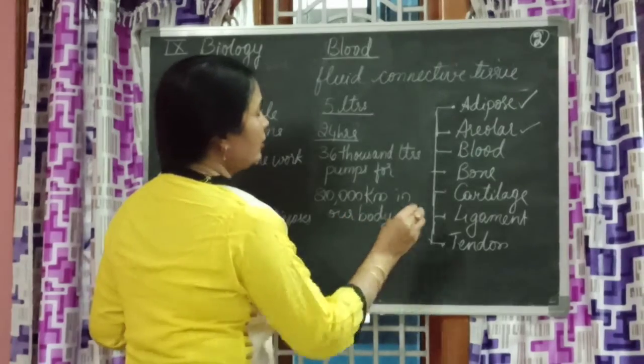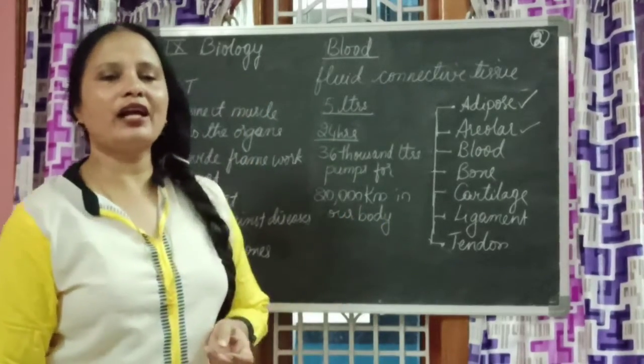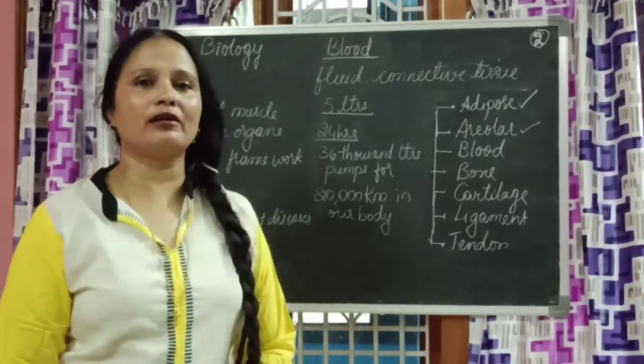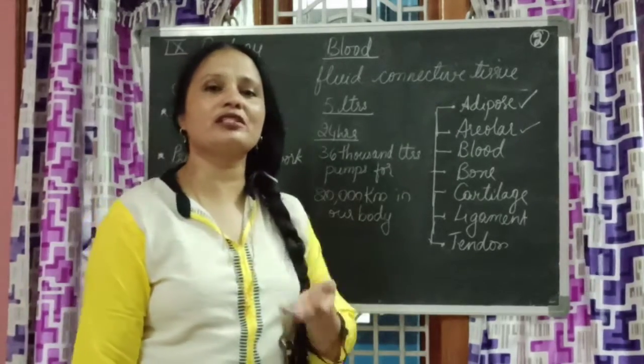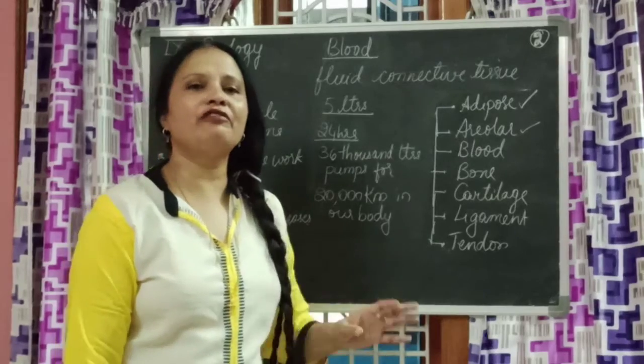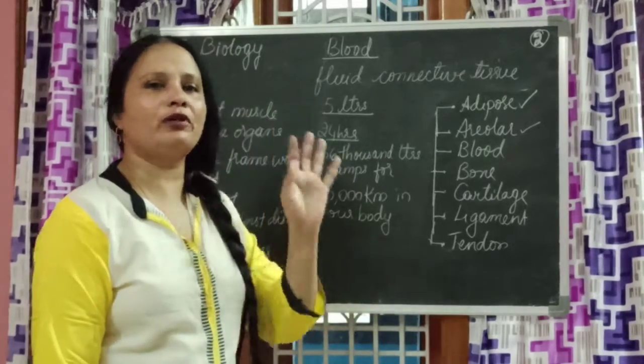Is it not a wonder? We can't walk 20,000 kilometers in one day. Even if I take my car, I won't be able to go.